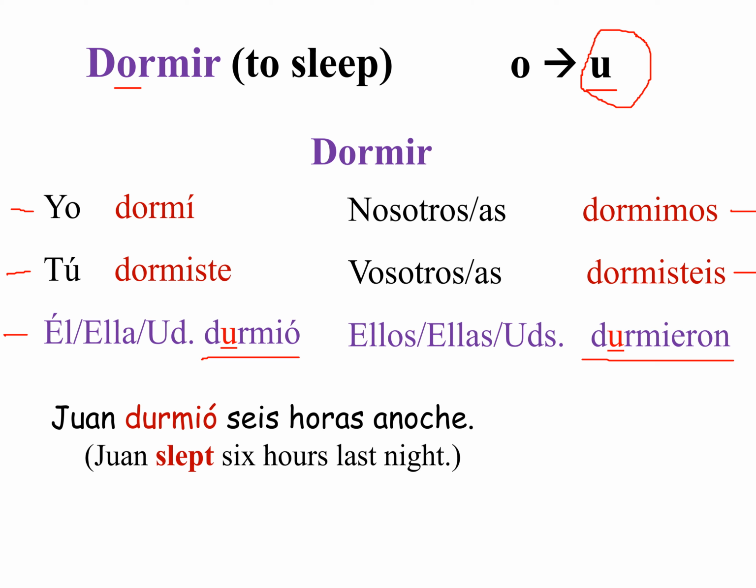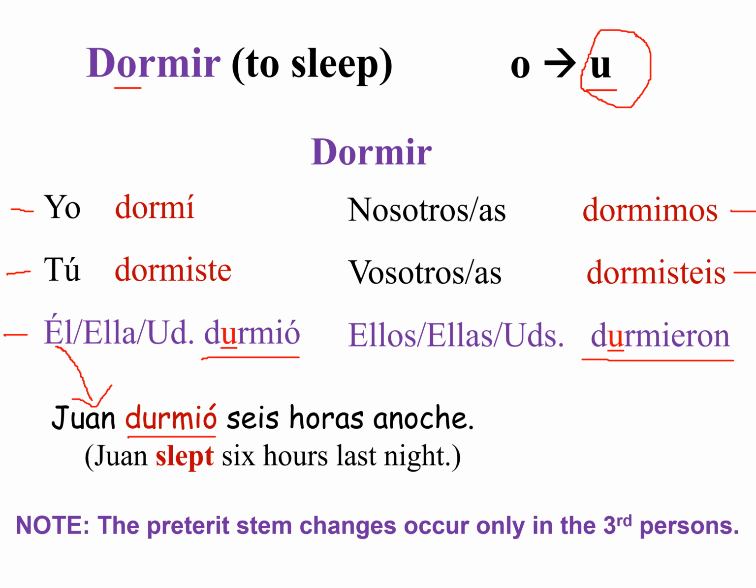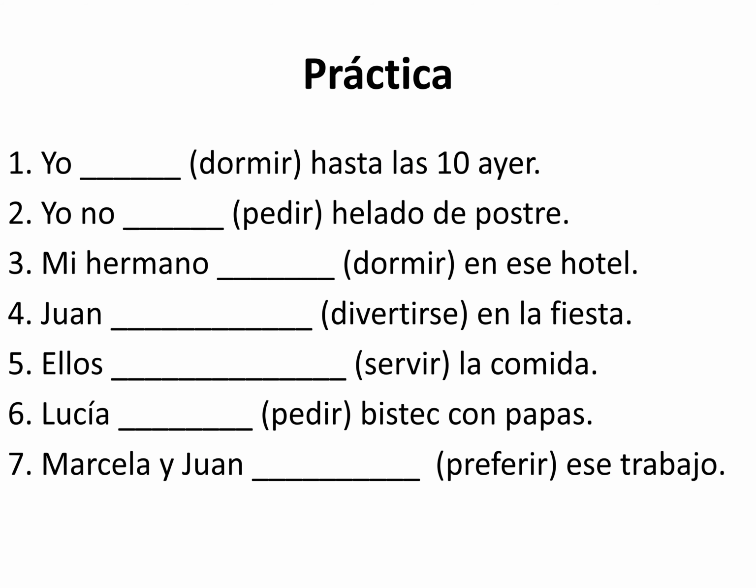So let's see an example. Juan durmió 6 horas anoche. So he slept 6 hours last night. And because it's a guy, again, Juan, the change happens in that person. Yeah, so we know that they happen only in the third person. Okay, let's practice here. We have 2 practices here for this activity.